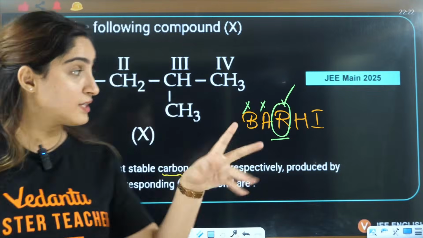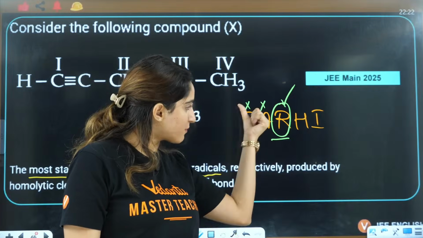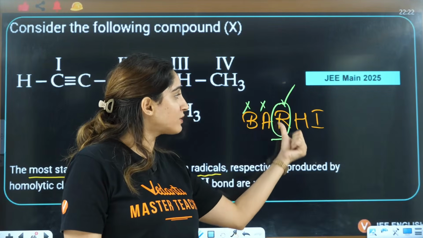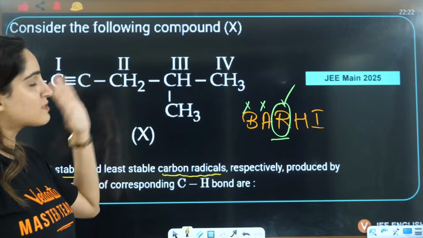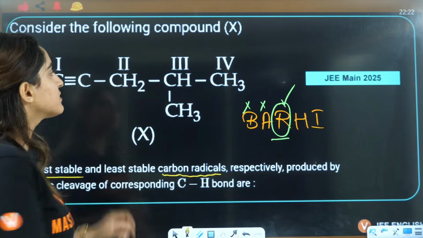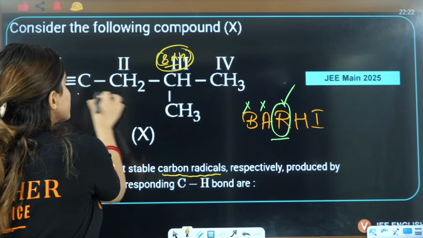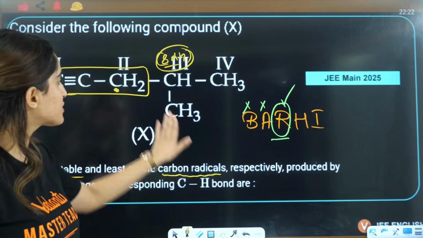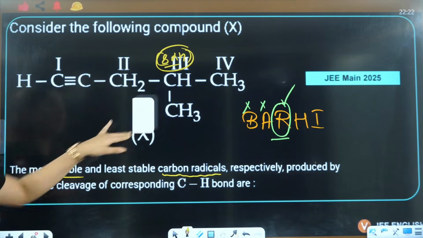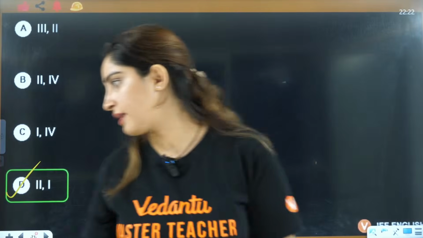This factor is very important, you have to apply it. Back bonding is not there, aromaticity is not there, then I look for resonance. No matter that this has 8 alpha hydrogens, this structure shows you resonance. So second will be most stable and first will be least stable. So D is the correct answer.